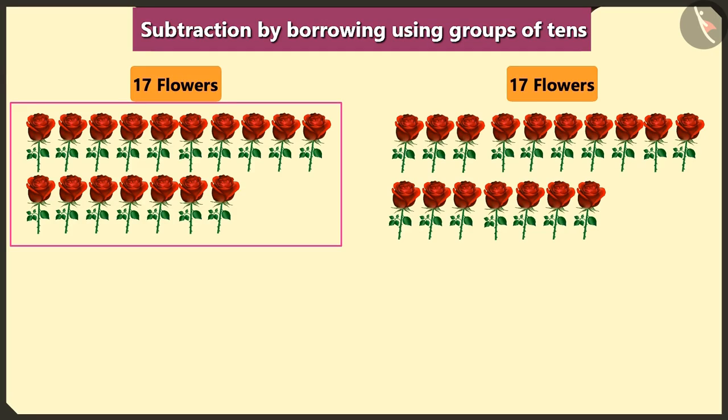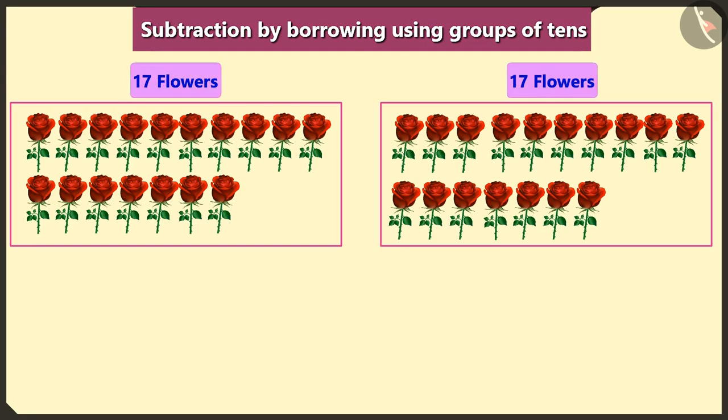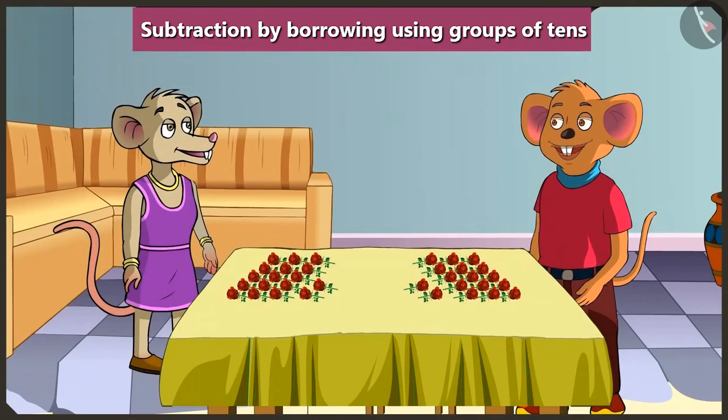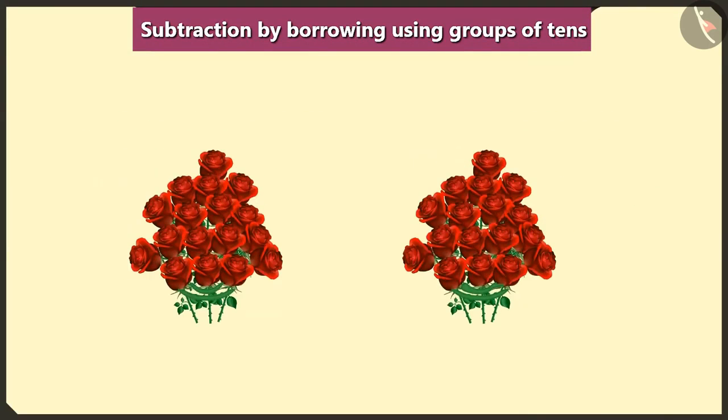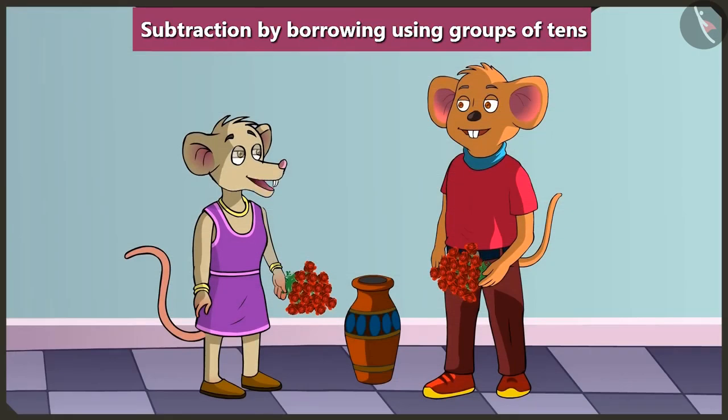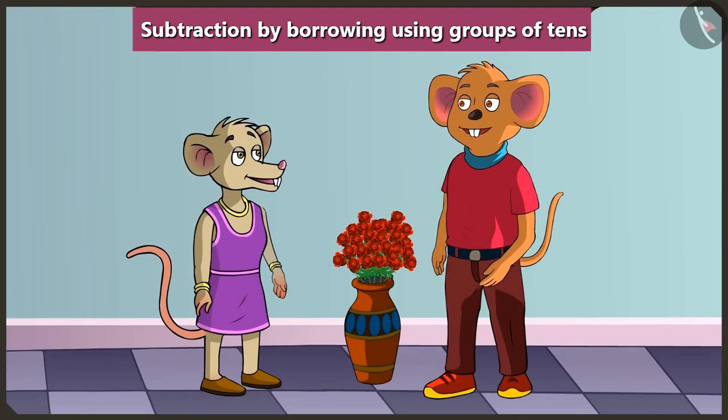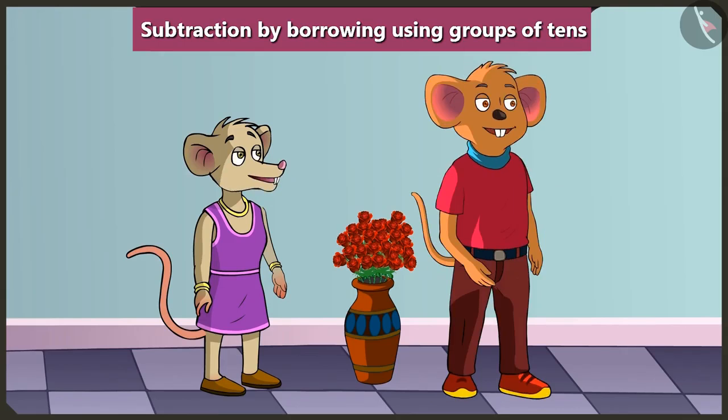Oh wow! We would have the same number of flowers. Now let's both make a bouquet like this by taking all our flowers together. Oh, look! These beautiful bouquets are ready. Let's put these in that flower vase. Wow! It looks beautiful. Okay, Chichi, now I have to go. Yes, see you.